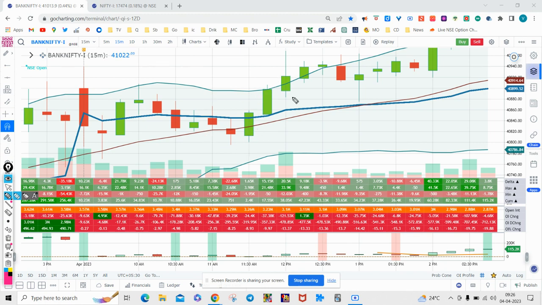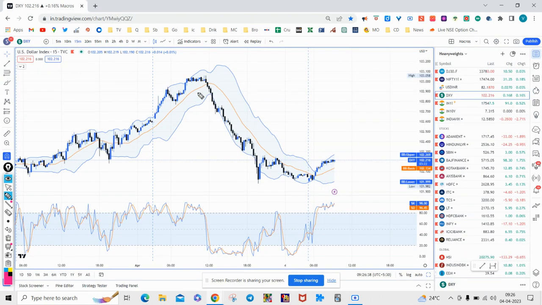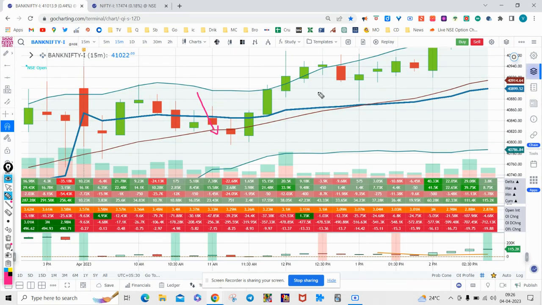And if you observe, if we are in this bias, we could also confirm it with the dollar index falling sharply. So it is a strong clue even from a macro perspective also. And the market headed higher.